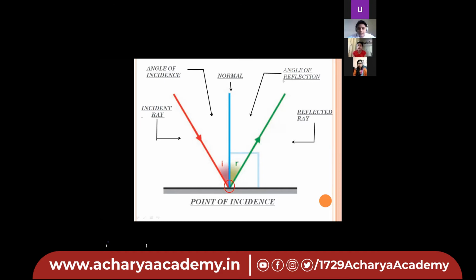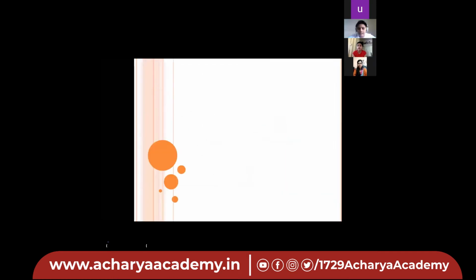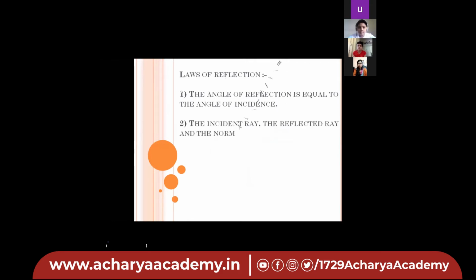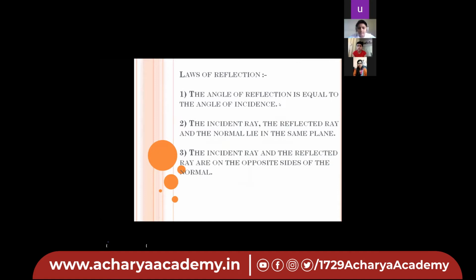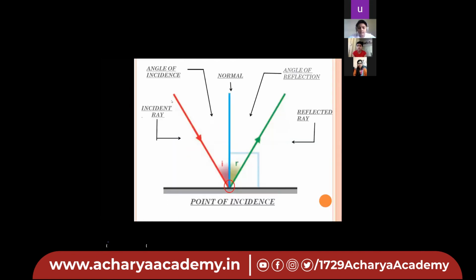Okay. Now we will see the laws. In total, there are 3 laws of reflection. We will see the first one now. What does the first law say? The first law says that the angle of reflection is equal to the angle of incidence. Okay, now we will check in the figure. Yes, this is the angle of incidence and this is the angle of reflection.